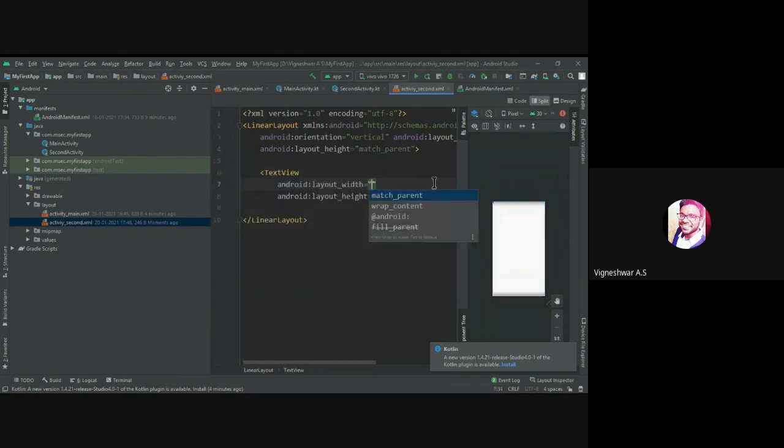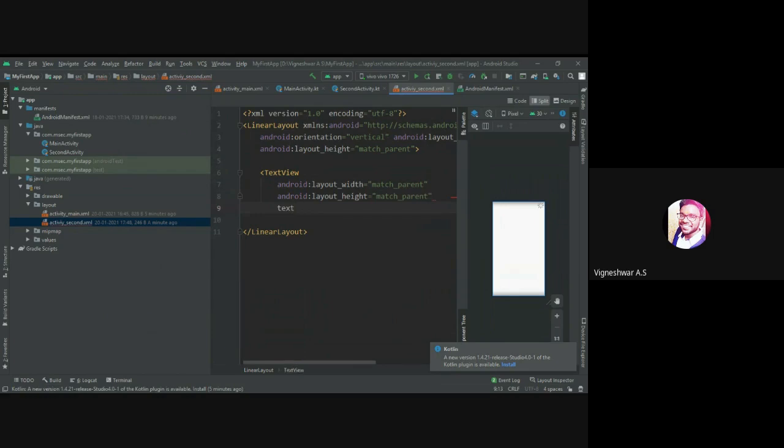When I add the text view, it automatically asks what the width and the height are. So now I'm going to tell you the meaning of match parent and wrap content. There are only two things we will rely on: match parent and wrap content. Match parent means it will... let me show you the differences first.